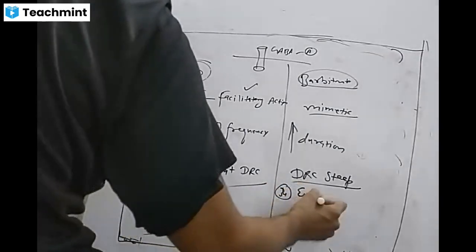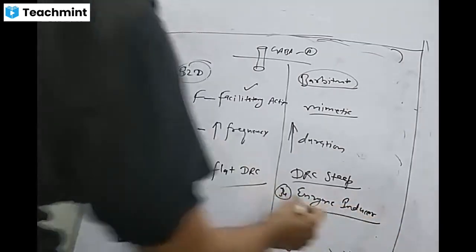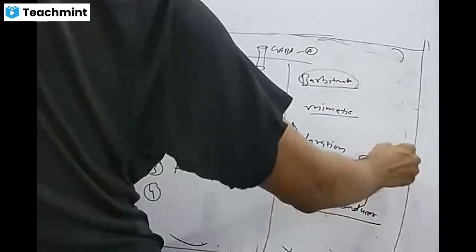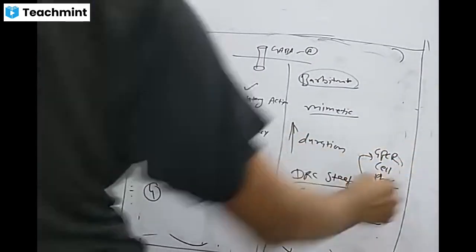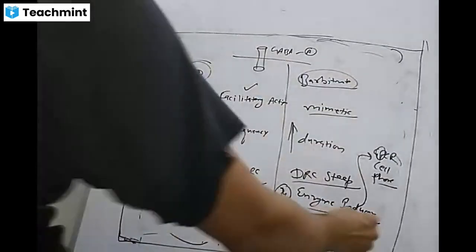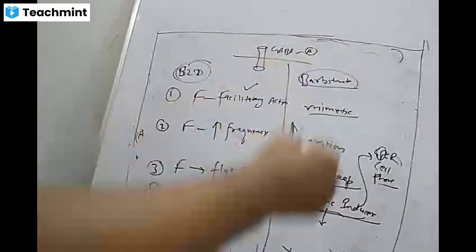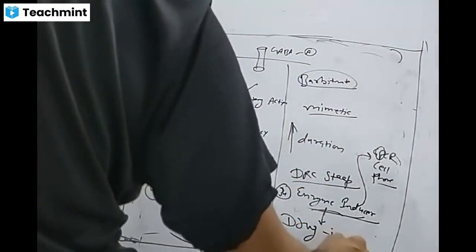Barbiturates are enzyme inducers. They are microsomal enzyme inducers. The trick in general pharmacology we have seen, GPRS cell phone, where P was phenobarbital, meaning your barbiturate. So they are enzyme inducers. So what is the significance of enzyme inducers? They have more drug interactions.